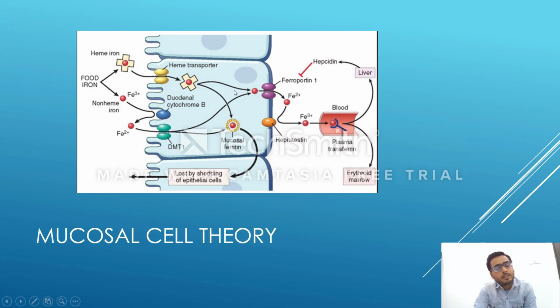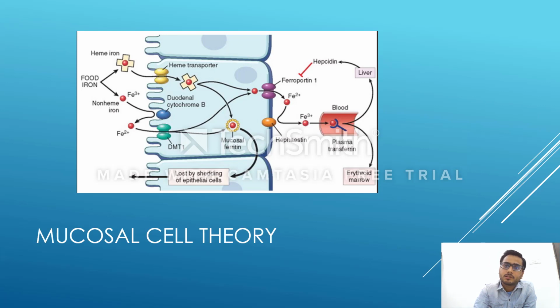I'll repeat: if the body has a demand for iron, this iron gets bound to a molecule known as transferrin, which helps in transfers. We can remember it by: transferrin helps in transfers. After binding to transferrin, this iron gets outside the mucosal cell from the basolateral membrane through a gate known as ferroportin 1. Now this Fe2+ has come out of the mucosal cell. Very important.